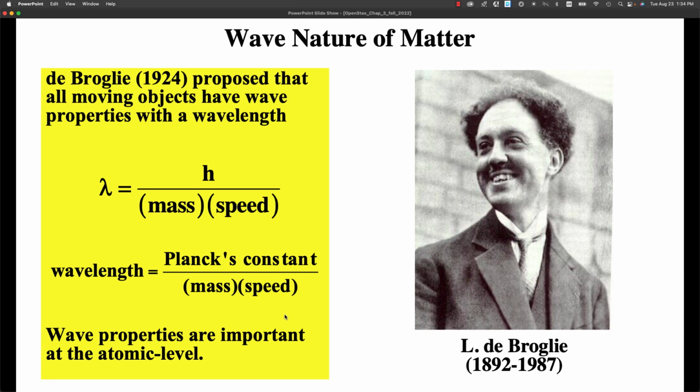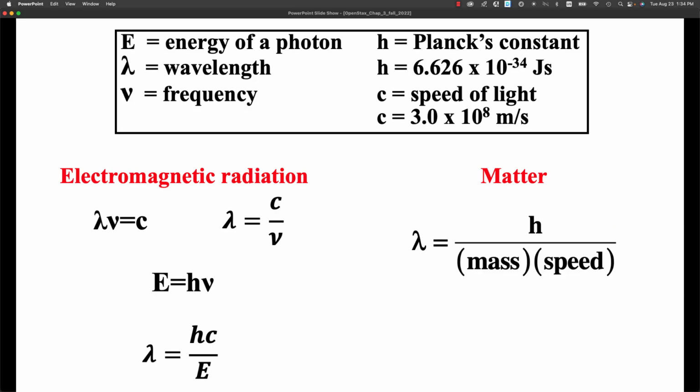And so wave properties are important. We've seen that at the atomic level, really small stuff has wave properties. Please remember, for electromagnetic radiation, we have this set of equations. For matter, we have this set of equations. If you're asked about wavelength, you have to make sure you know if you're talking about matter or electromagnetic radiation.